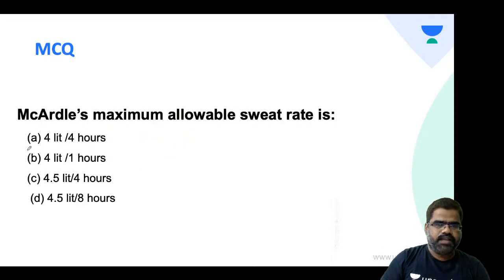Now, what is the McArdle maximum allowable sweat rate? Is it 4 liters per 4 hours, 4 liters per 1 hour, 4.5 liters per 4 hours, or 4.5 liters per 8 hours? Try this.